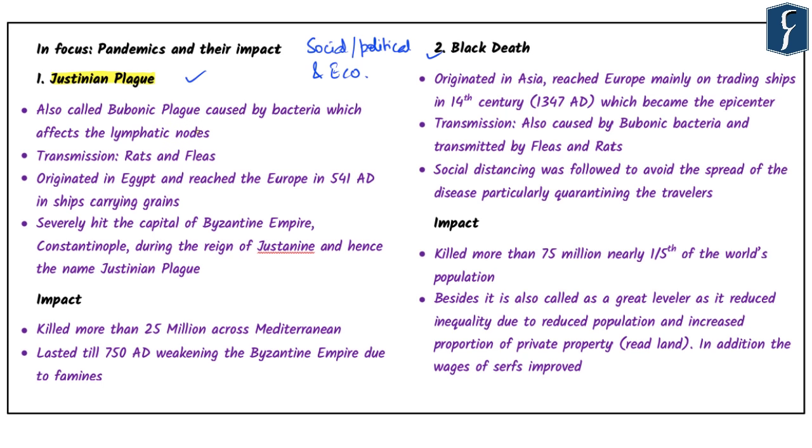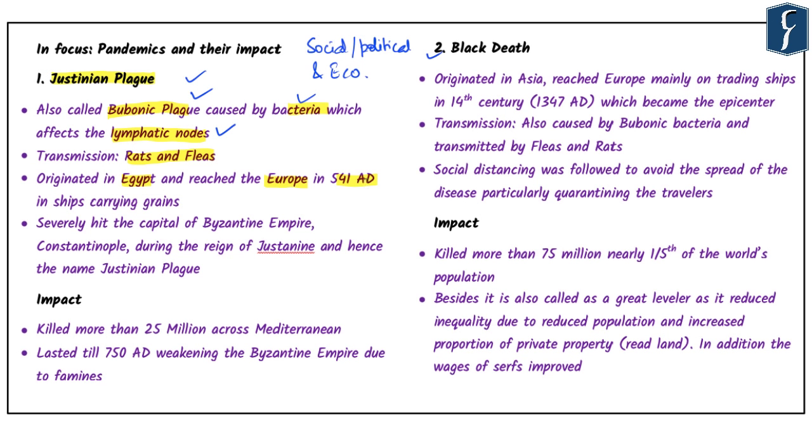When we talk about the Justinian plague, it was also called the bubonic plague, and it was caused by bacteria which affect the lymphatic nodes. It is important for you to understand this from the perspective of the prelims examination. The second important aspect is the transmission. The transmission of the Justinian plague, or bubonic plague, takes place from rats and fleas. It originated in Egypt and reached Europe in 541 AD.